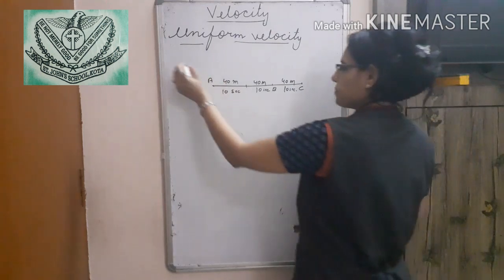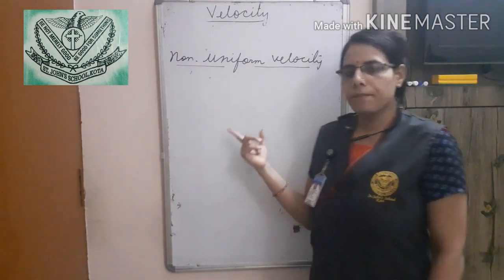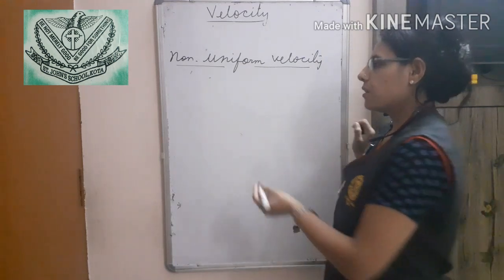Next is non-uniform velocity. For non-uniform velocity, three cases are possible.